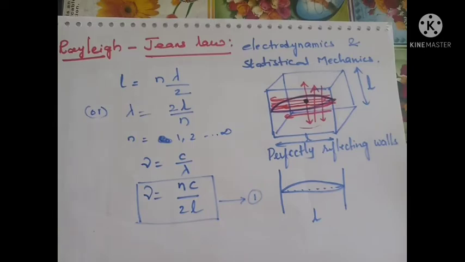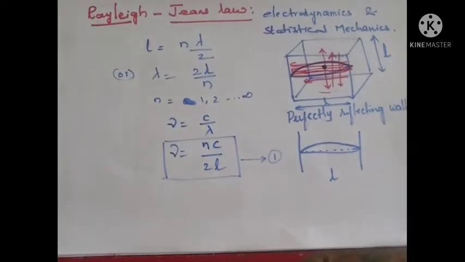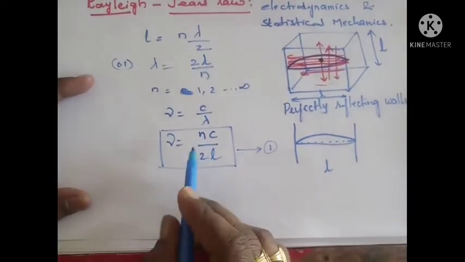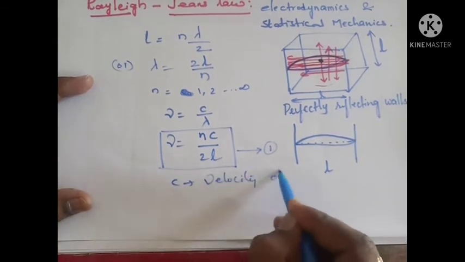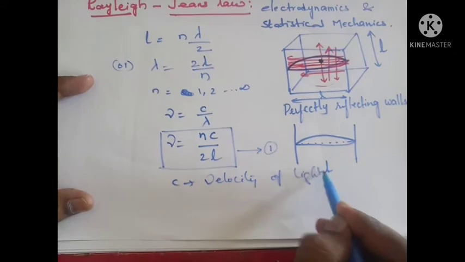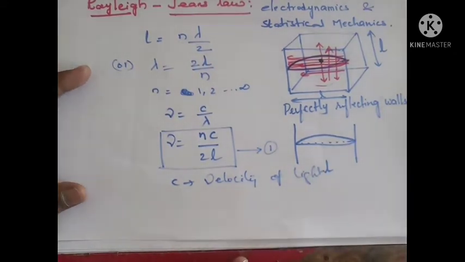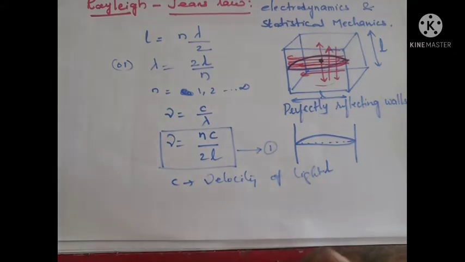So what is c there? Velocity of light, we know very well. Where c is nothing but the velocity of light. And what about nu? Nu is nothing but the allowed frequency. Here every allowed frequency is called a mode of vibration.